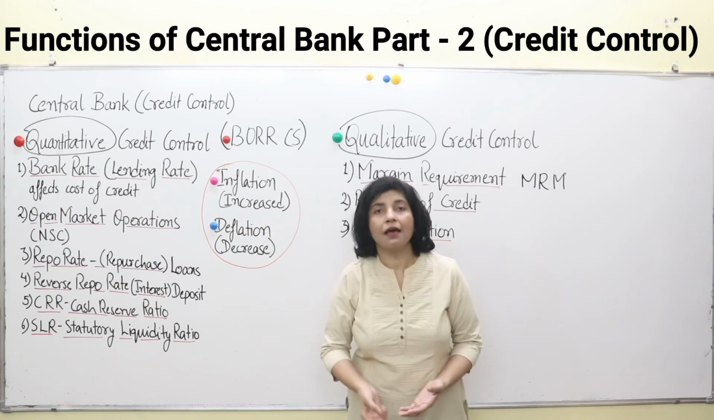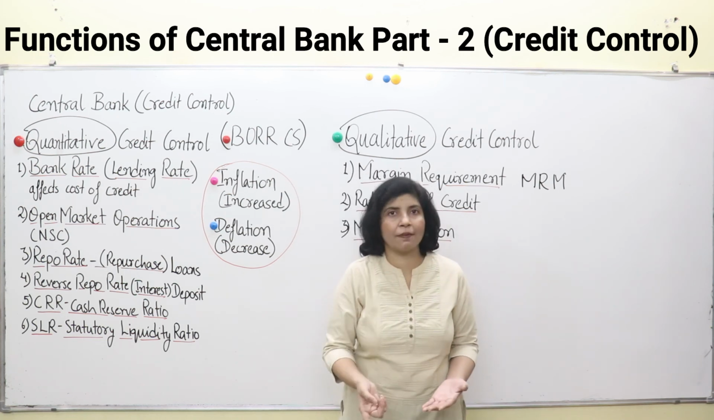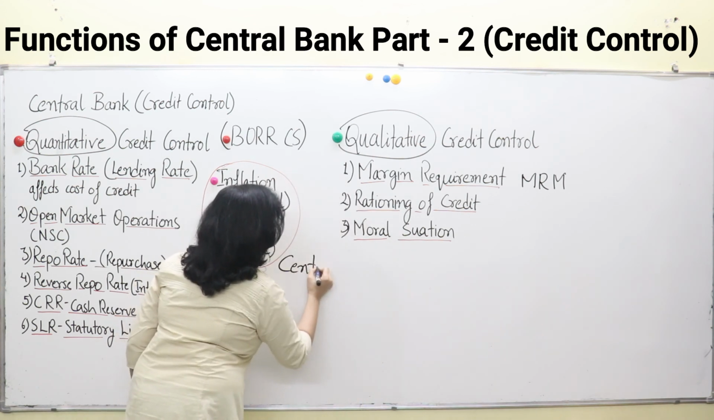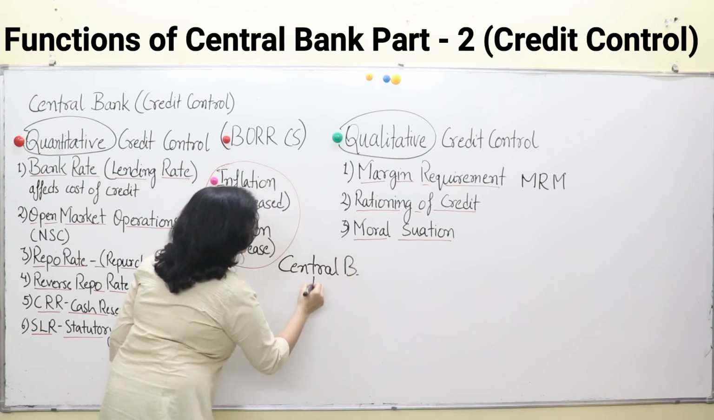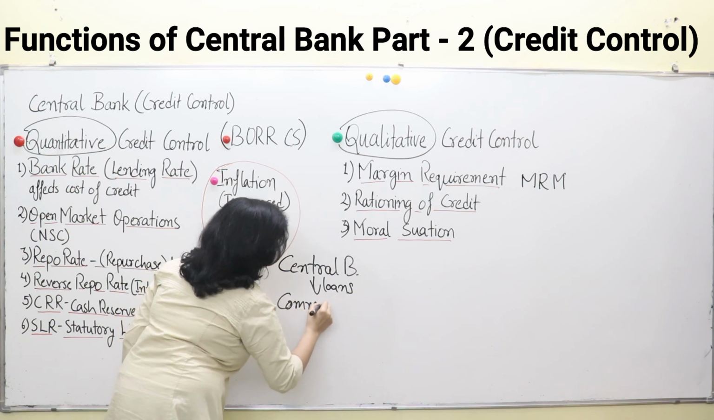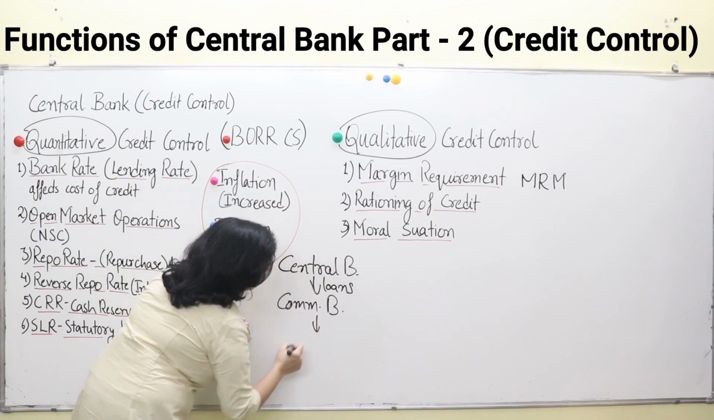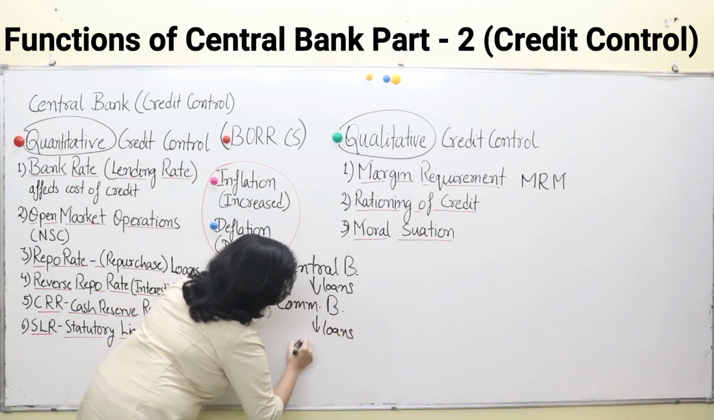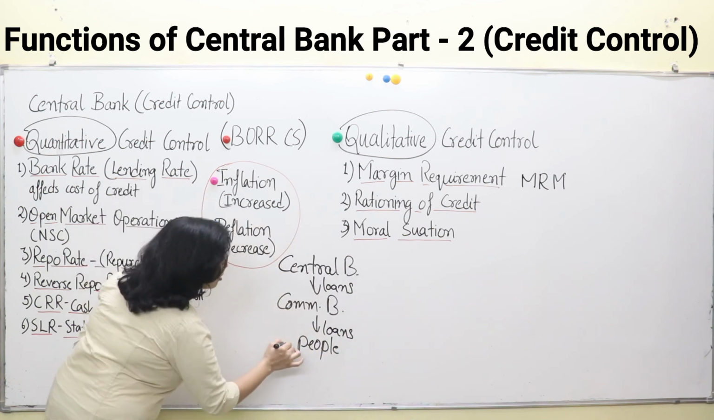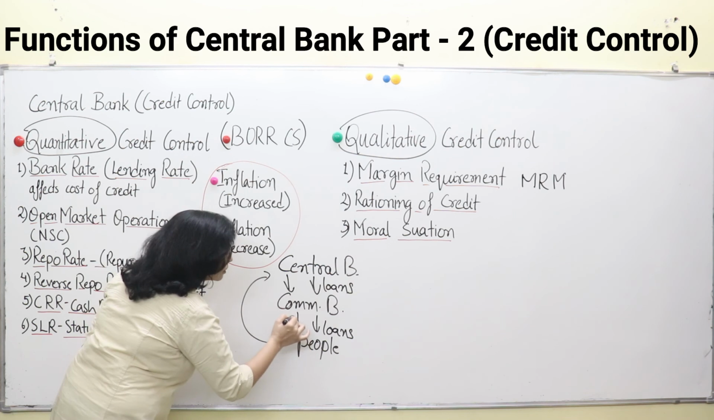forward to commercial banks. Commercial banks are the customers of central bank, like we are the customers of commercial banks, right? I'm explaining here. Central bank gives loans to commercial banks, right? Commercial, COMM for commercial banks. And commercial banks give loans to people, a general public, our customers in economy. So we cannot directly take loans from central bank. Central bank gives loans to commercial banks and commercial banks give loan to people.